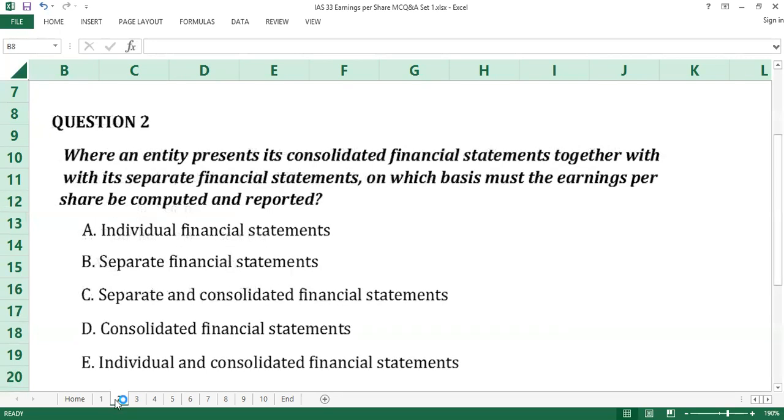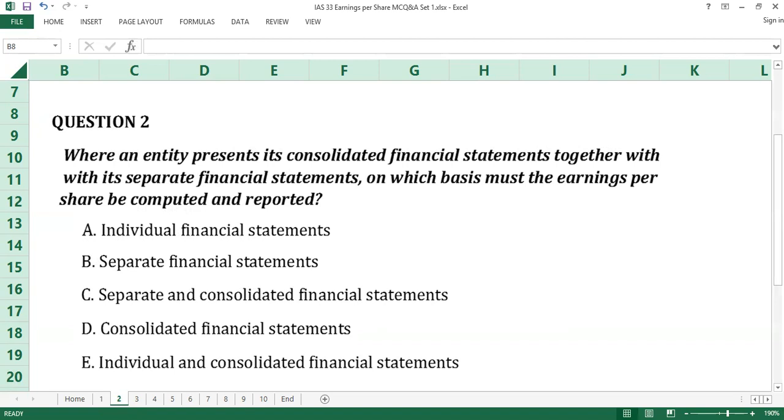Question number 2. Where an entity presents its consolidated financial statements together with its separate financial statements, on which basis must the earnings per share be computed and reported? A, individual financial statements. B, separate financial statements. C, separate and consolidated financial statements. D, consolidated financial statements. E, individual and consolidated financial statements.